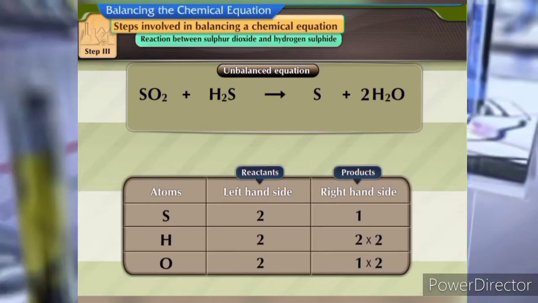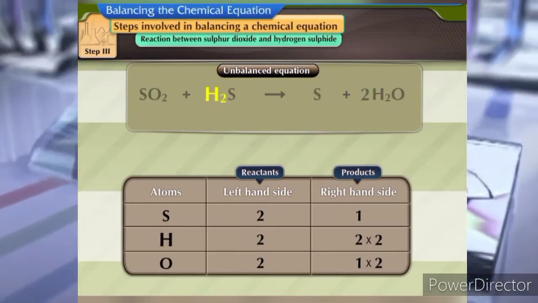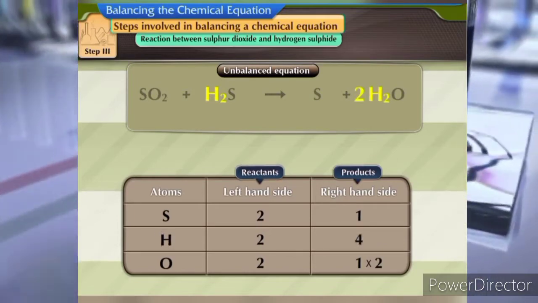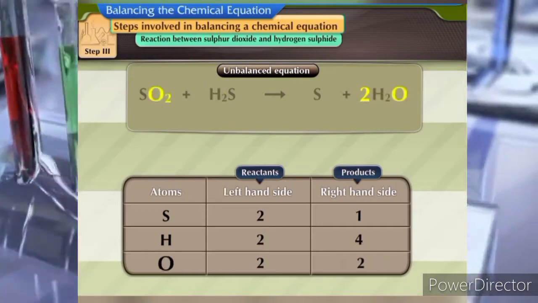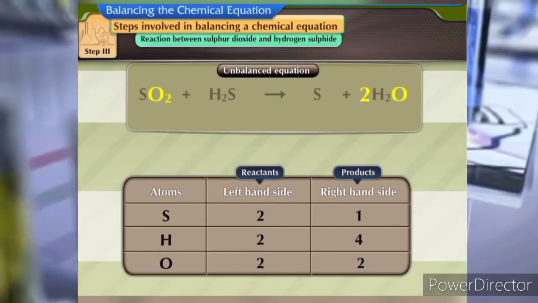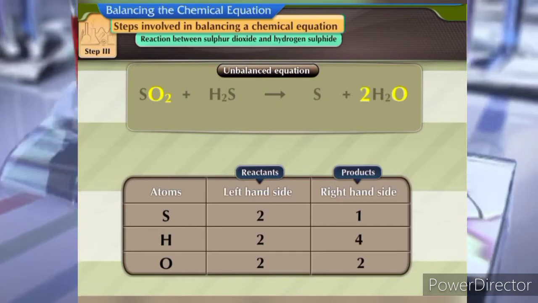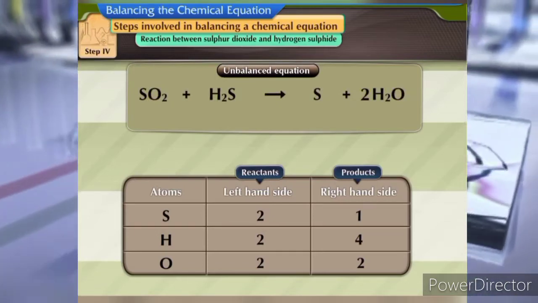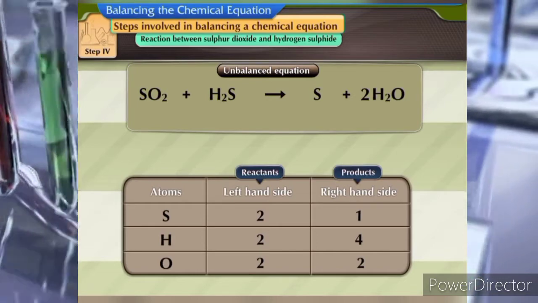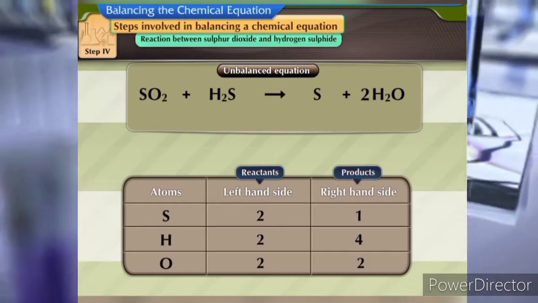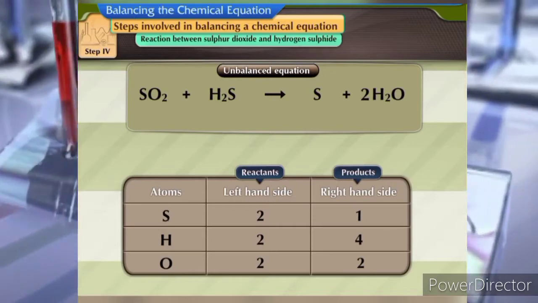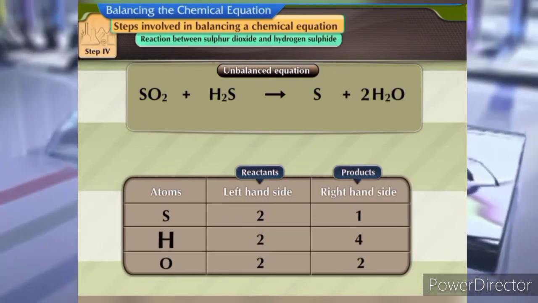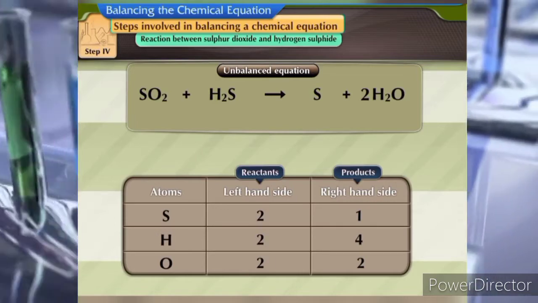Enter these values in the table. There are two hydrogen atoms on the reactant side and four hydrogen atoms on the product side. And there are two oxygen atoms on either side of the equation. Now the equation is partly balanced. Step 4. Select any other atom that is not balanced. In this equation, the S and H atoms are still not balanced. Let us select hydrogen atoms first for balancing.